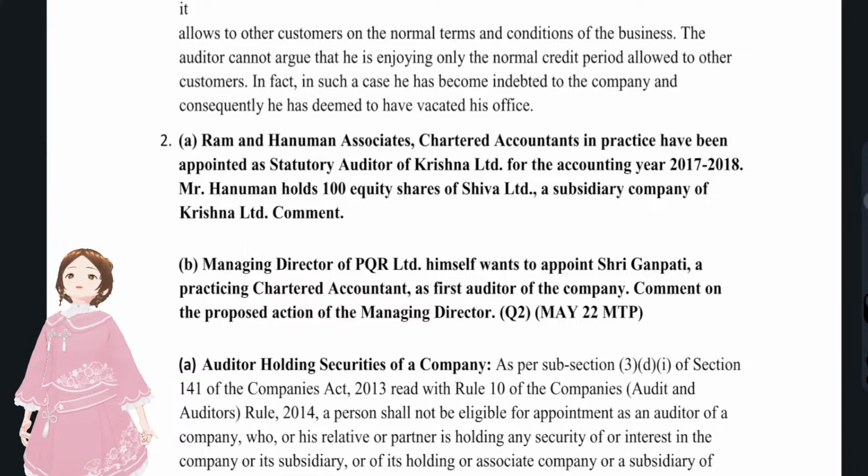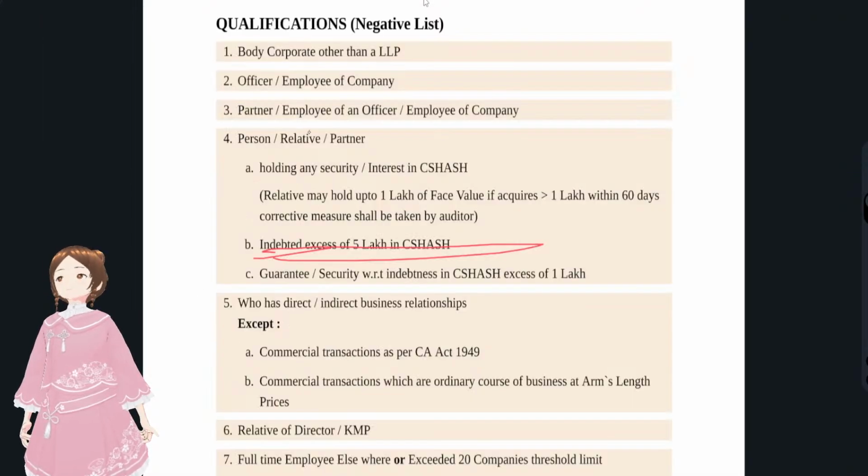With regards to the disqualifications, again, the person who is appointed as an auditor or its partner or relative shall not hold securities. There was an exemption or some relaxation with regards to the relative, that is they may hold up to 1 lakh of face value, but Hanuman here is not a relative, he is actually a partner in that firm, right? So there is no exemption or relaxation to partners with regards to holding of any securities in that company, that is in this question, Krishna company.